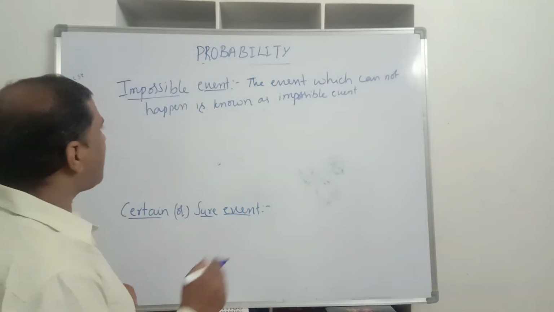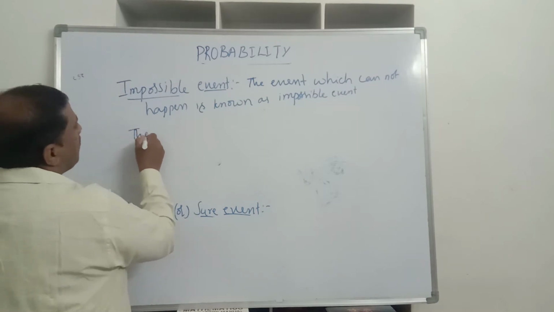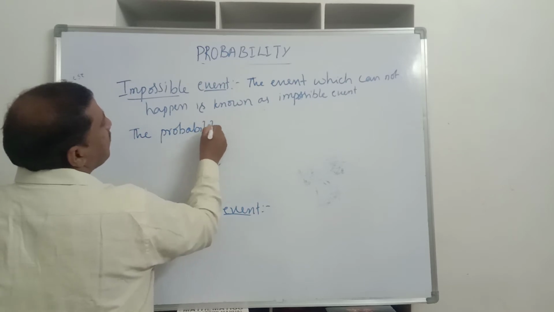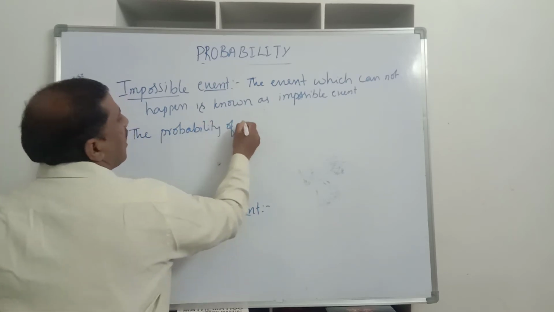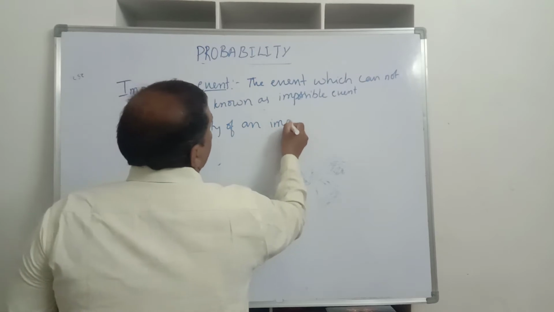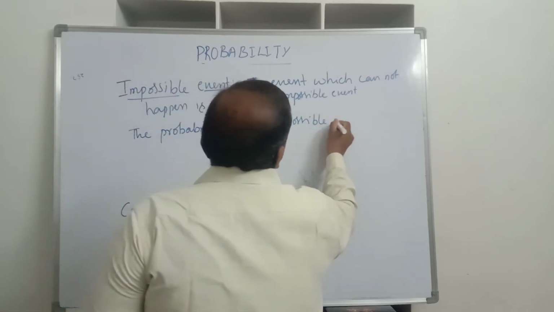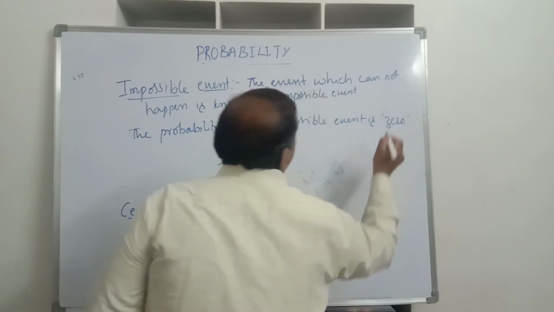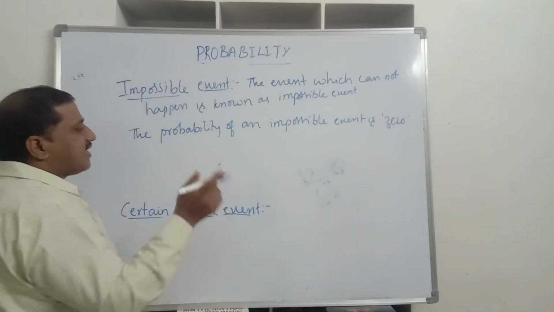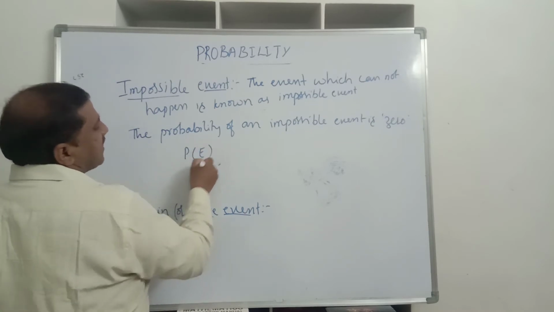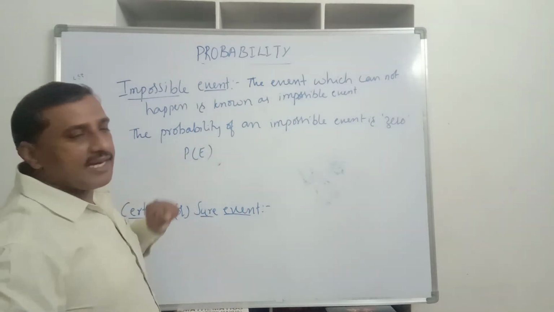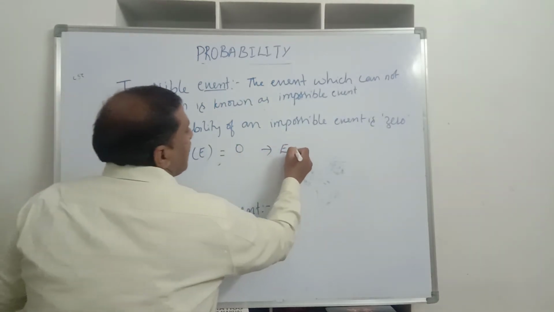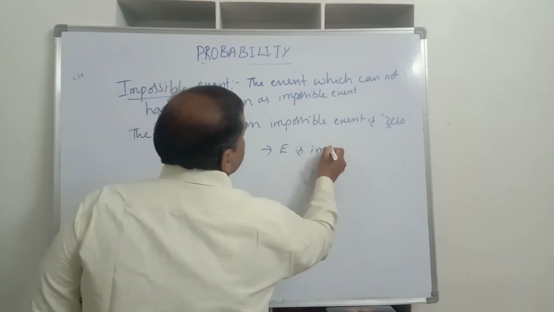The probability of an impossible event is 0. So the probability of an impossible event is 0. Let E be an impossible event, then its probability P of E is 0, where E is an impossible event.